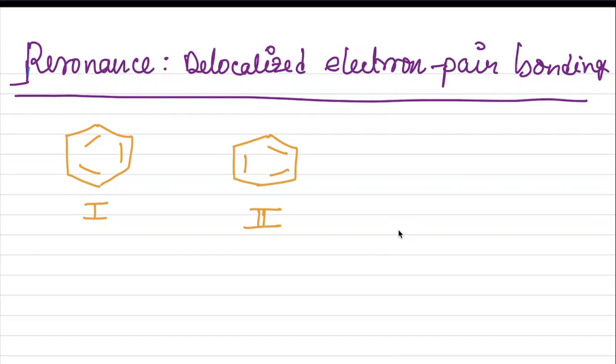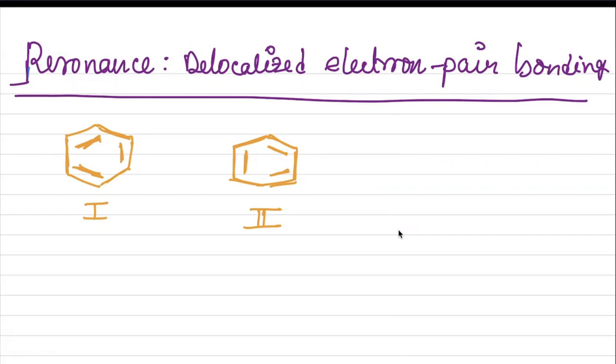It has one double bond, then one single bond, then double, single, double, single. That means double, single, double; this type of structure it has. Here also there is double, single, double, single, double, single bonding structure.